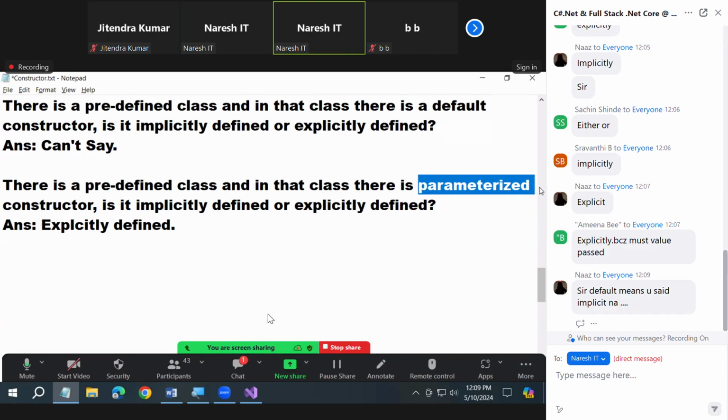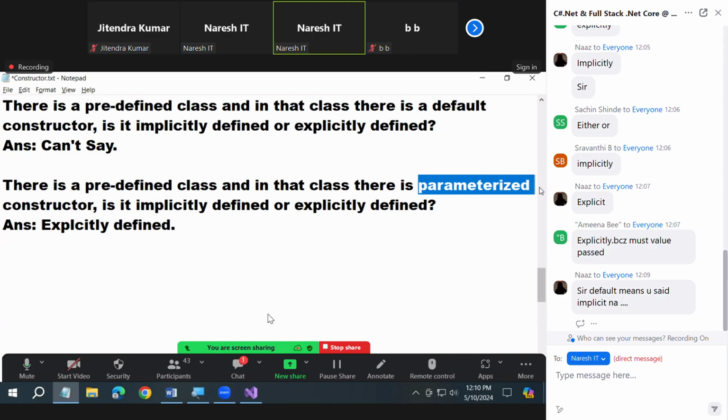It is 100% explicit, not implicit, because implicit constructors are not parameterized. Only implicit constructors can be default ones. Okay. Next. Understood about constructors first?